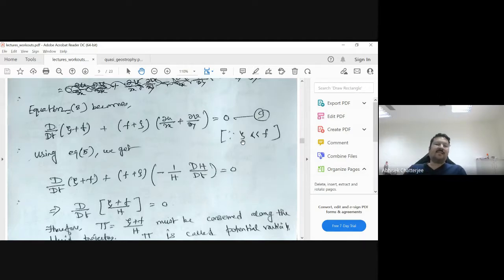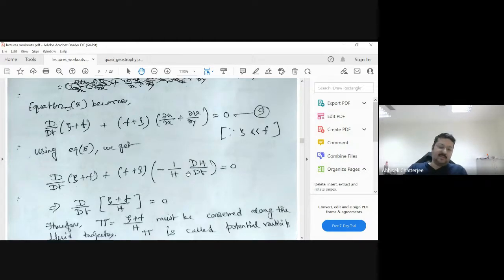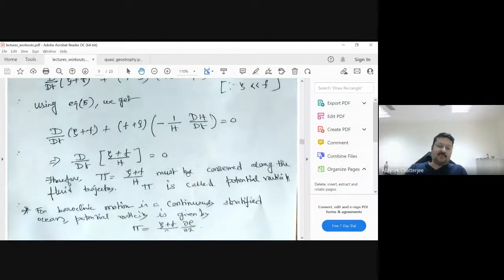In that case, zeta is no longer much smaller than f, and this entire expression will not be valid. So a tornado may not conserve the potential vorticity in that case. So these are the caveats.